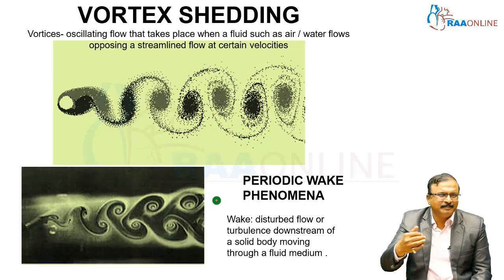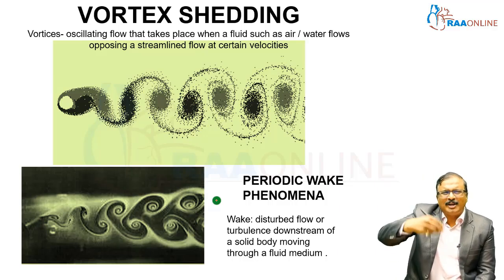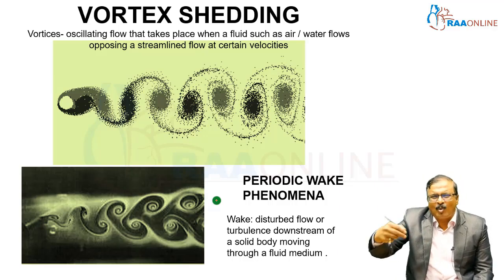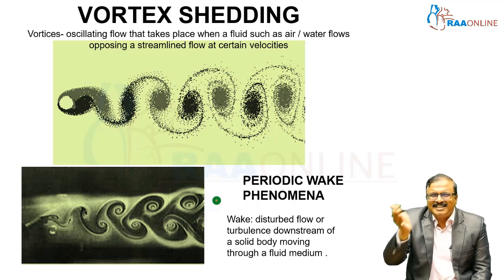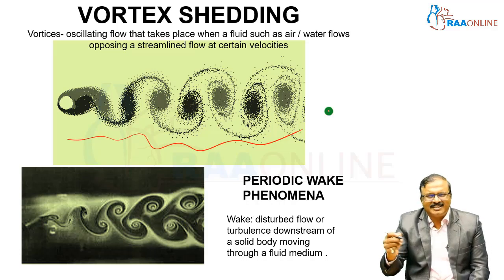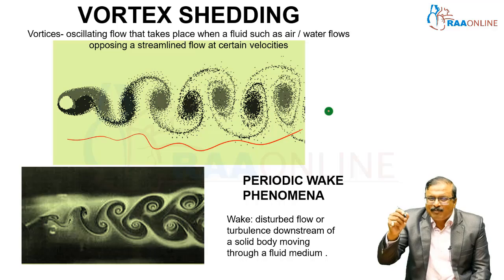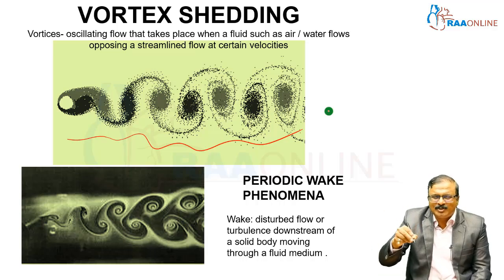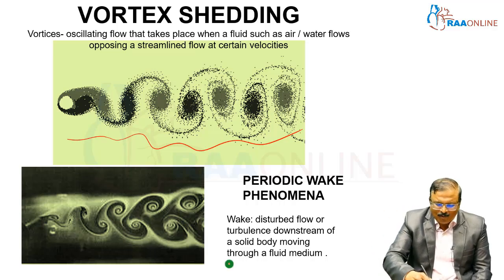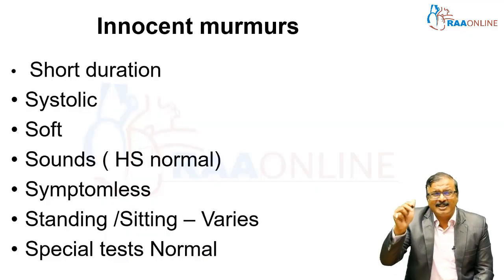What is vortex shedding? Vortices are oscillating flow that takes place when a fluid such as air or water flows opposing the streamline flow at certain velocities. You can see oscillation. What is the periodic wake phenomenon? It is disturbed flow or turbulence downstream of a solid body moving through a fluid medium. Core physics. What are innocent murmurs?